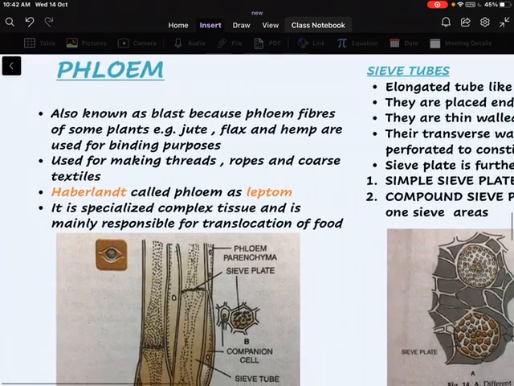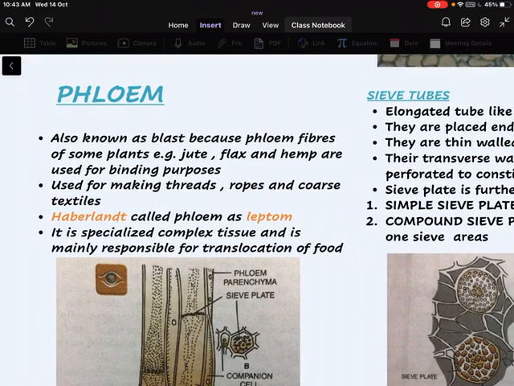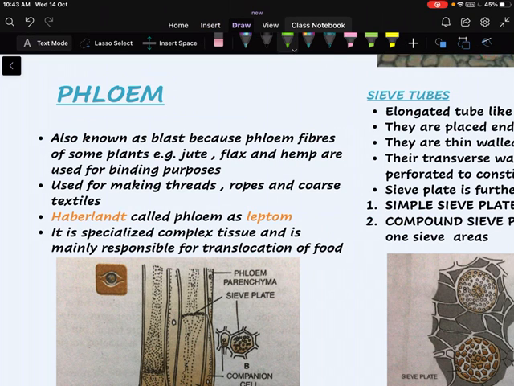Next, we will learn about another vascular conducting tissue, that is phloem. This phloem is also known as bast. Why is it known as bast? Because phloem fibers of some plants like jute, flax, and hemp are used for binding purposes and also used for making threads, ropes, and coarse material.